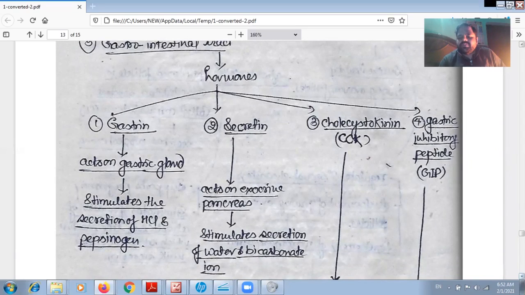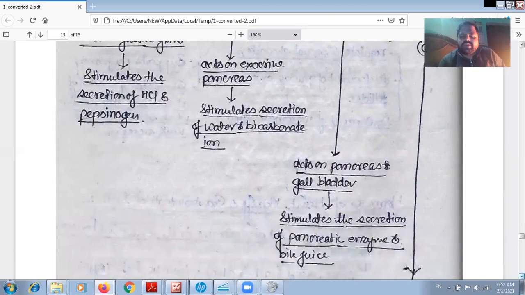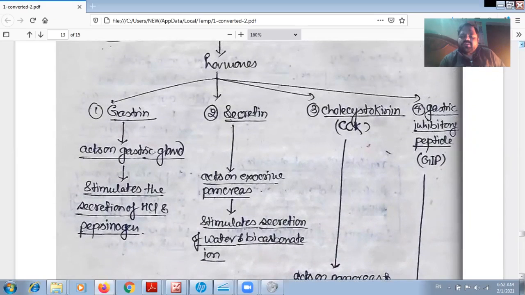The third is cholecystokinin, or CCK, which acts on the pancreas and gallbladder and stimulates the secretion of pancreatic enzymes and bile juice. The last is the gastric inhibitory peptide, GIP.